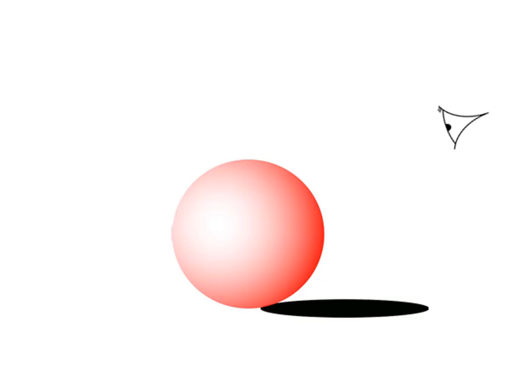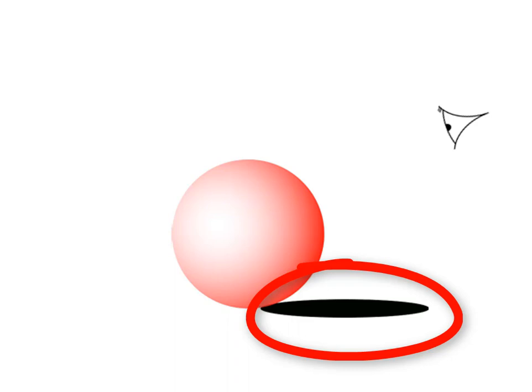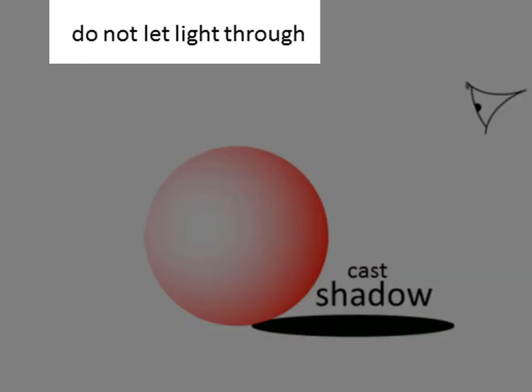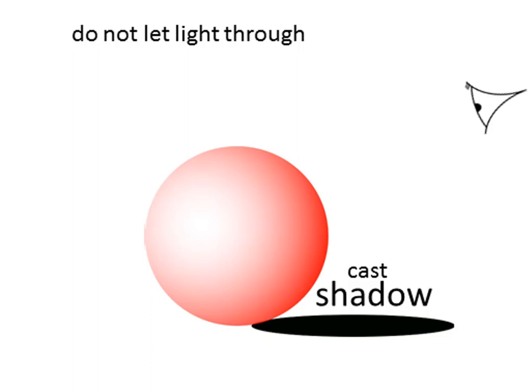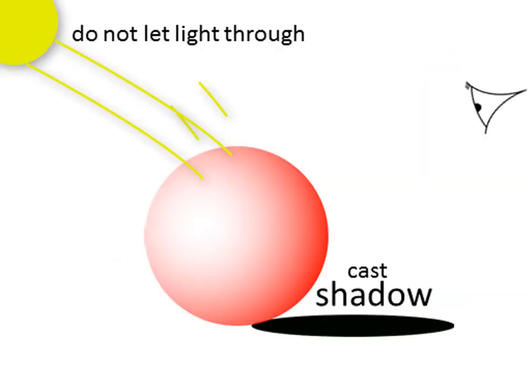If you put this ball in the sunshine so that the luminous object of the sun shines on it, you know that you will get a shadow. Opaque objects cast a shadow. Why do opaque objects cast a shadow? The reason for that is that they do not let light through. That is the second thing that they cannot do. They cannot let light through them. They block light.